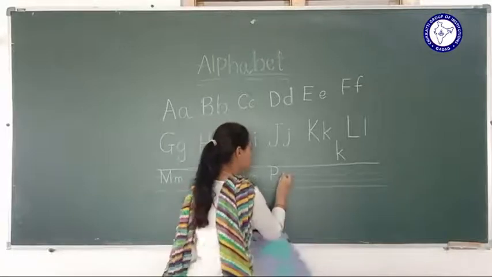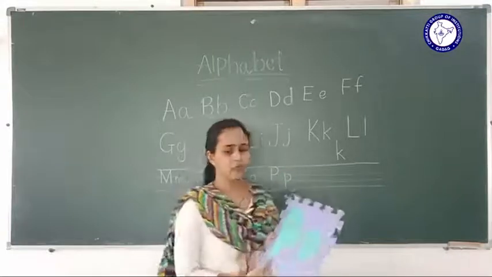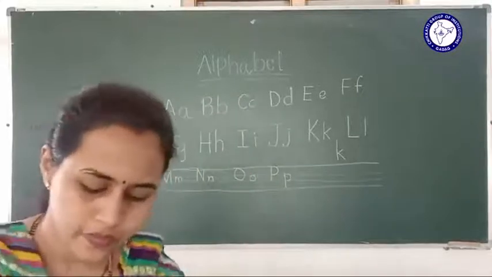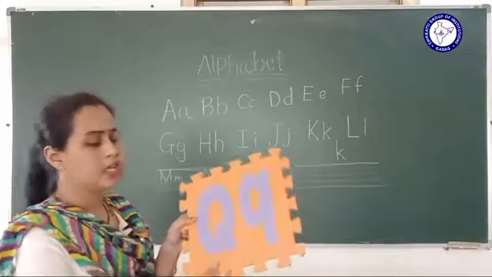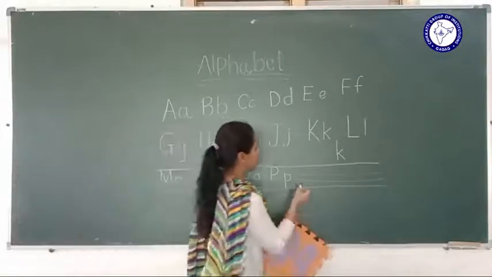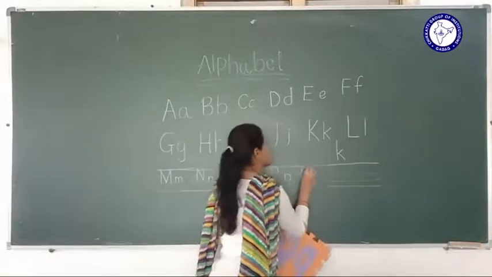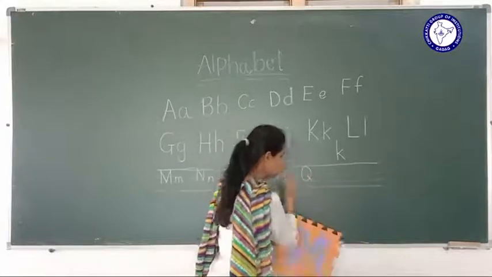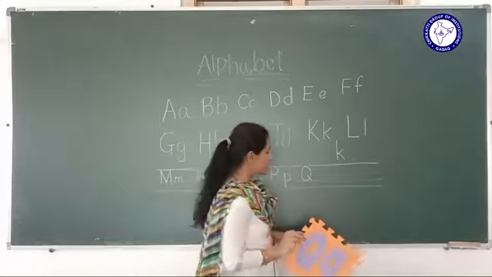Here the next letter is what? Q. Q. Circle, that is what? For circle, we will give a small tail for that, right? So here it's a capital Q.